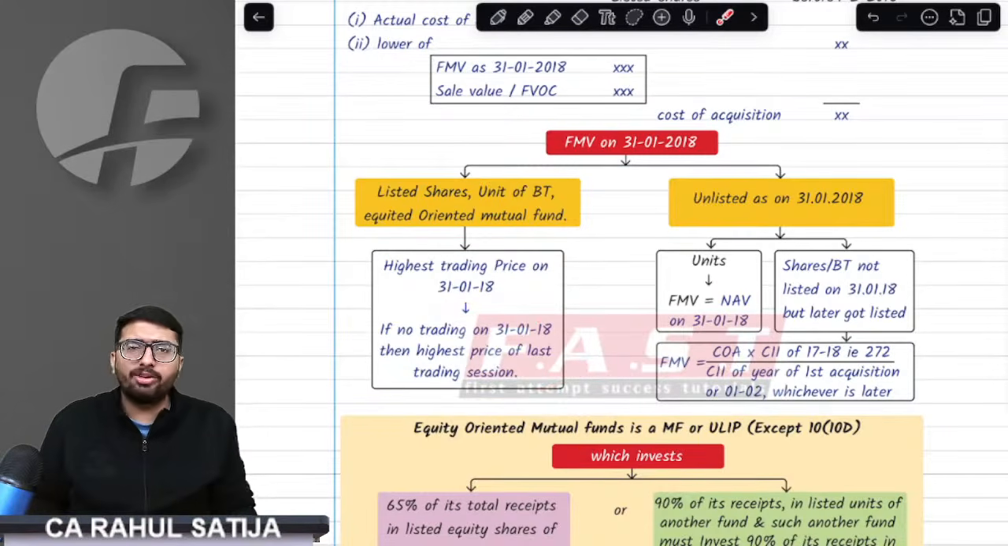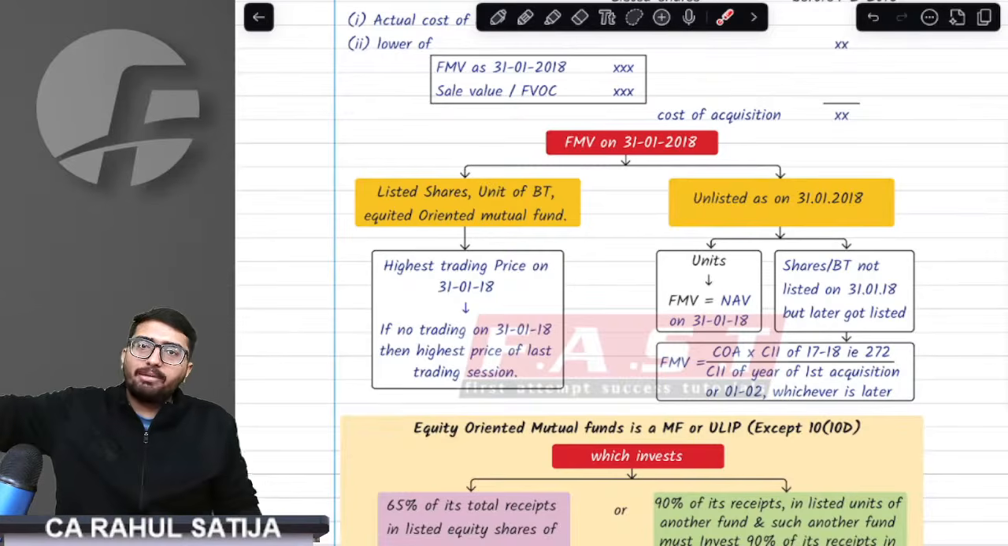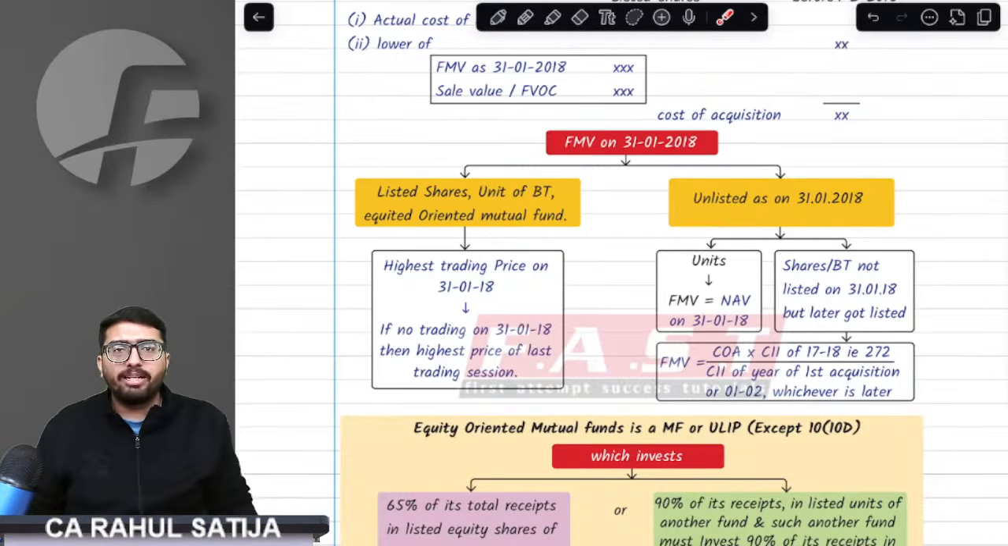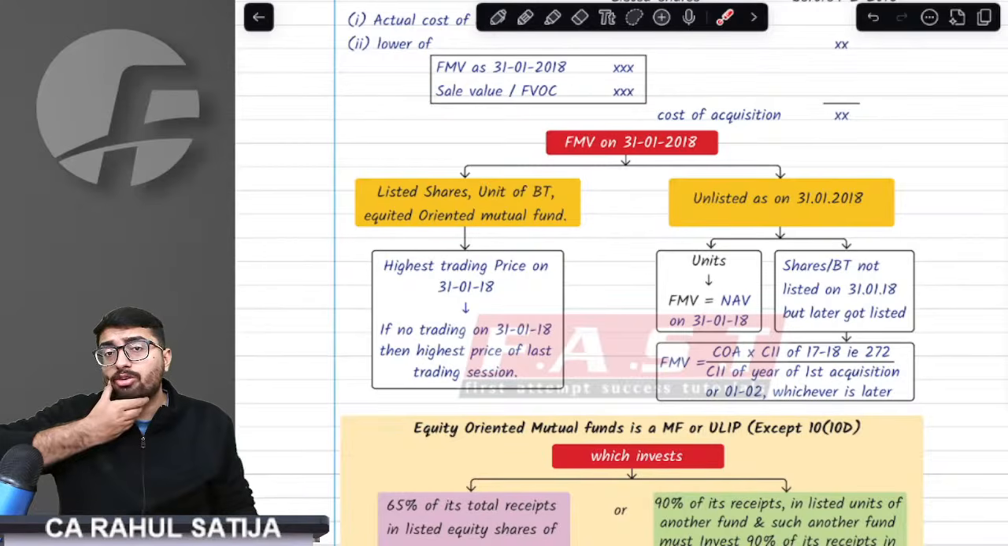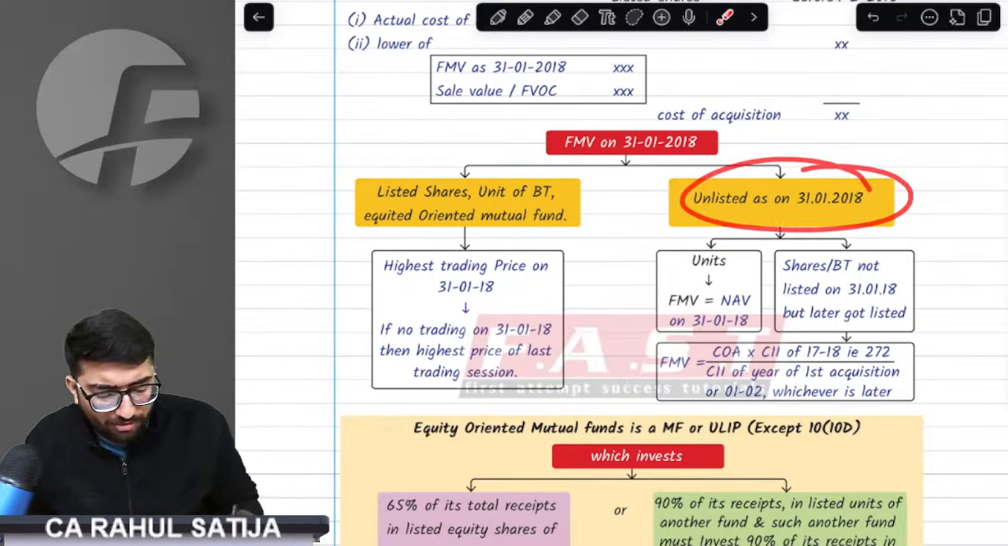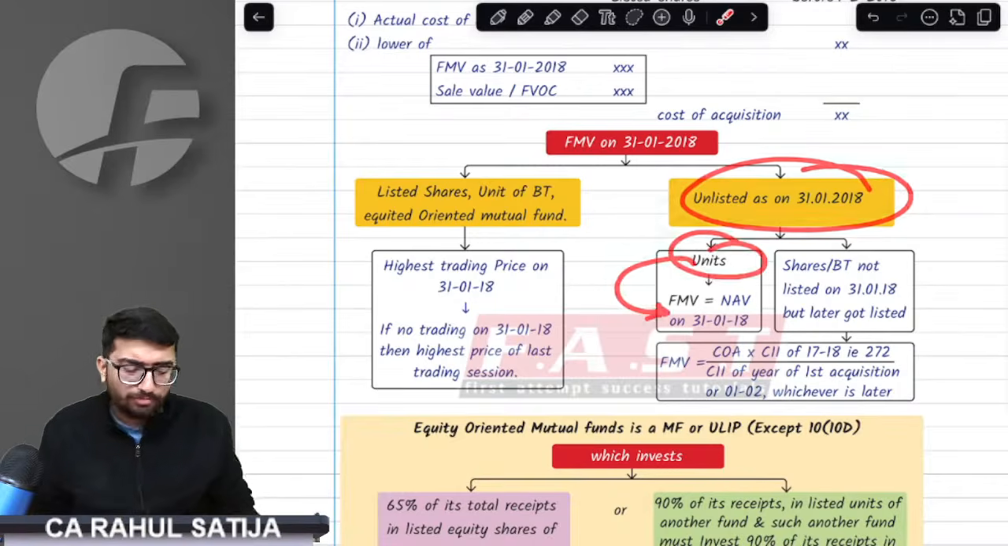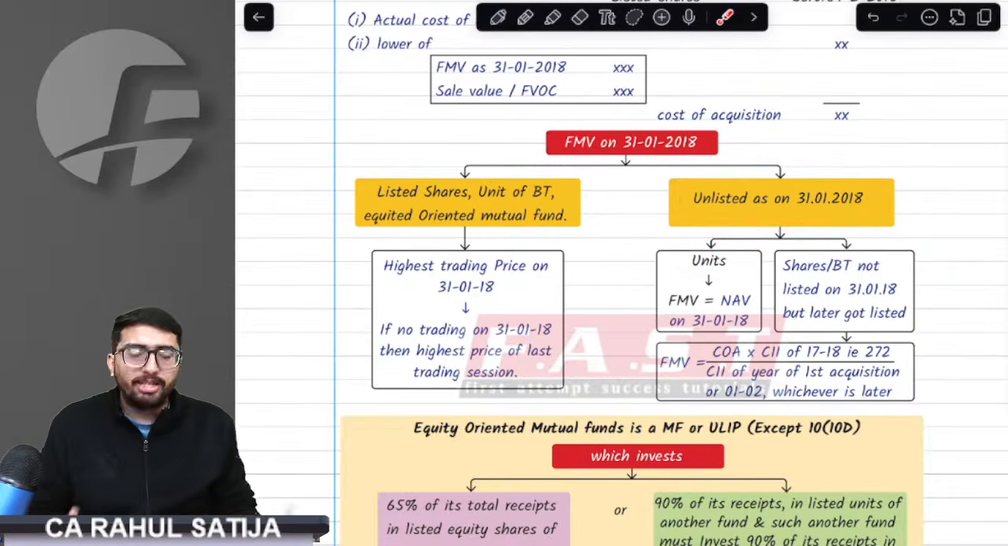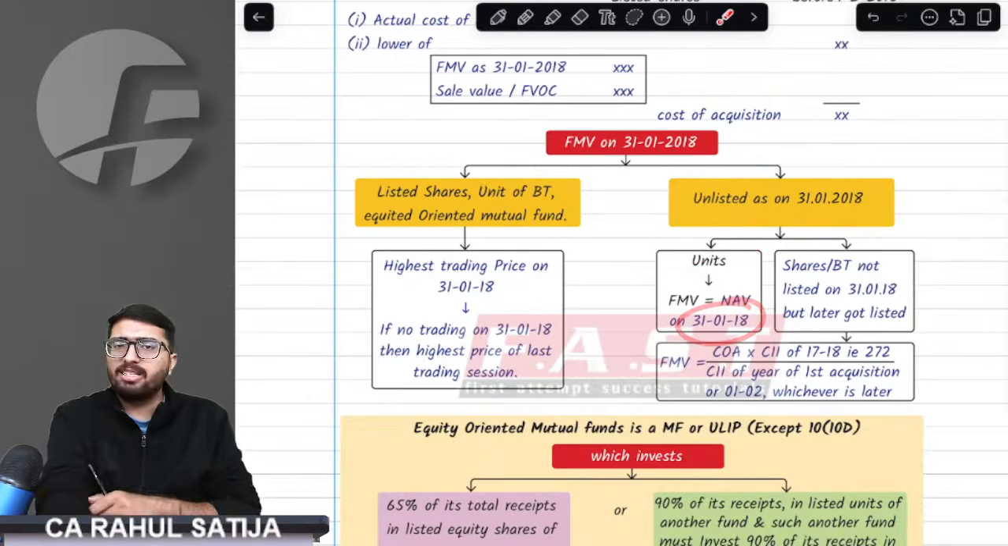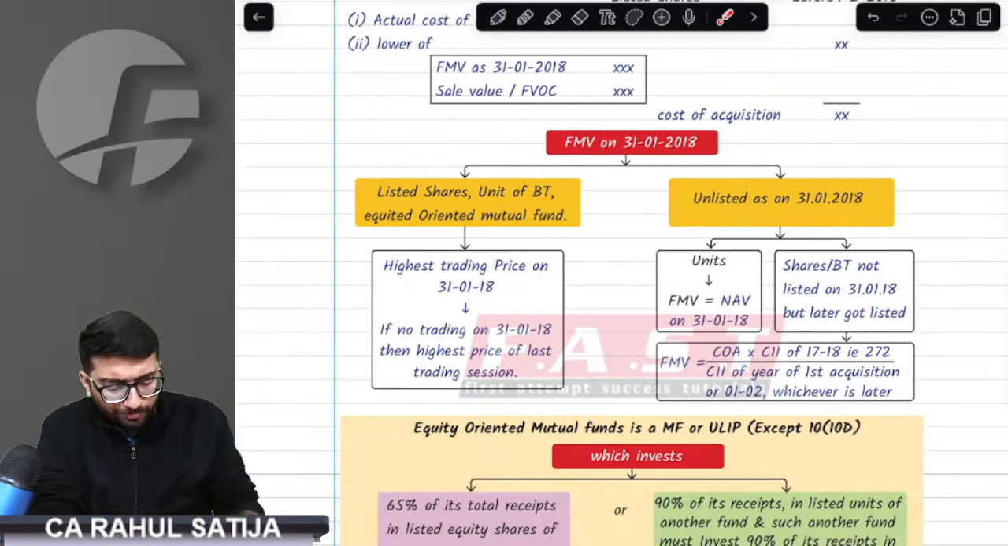If no trading has been done on this day, you would take the average trading price of the last trading session. Whenever trading was done last, just take the average trading price of that day. Sir, but what if shares, mutual funds, or business trusts are not listed as of 31st Jan? What would we do then? If you have mutual fund units, take the NAV as on 31st Jan. NAV is available for every mutual fund as on that date.